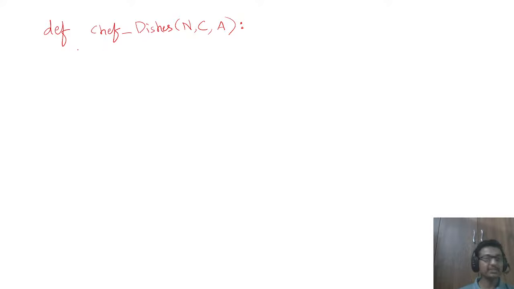So the first thing, I am adding a comment here: sort the chefs by their messiness. Then A is the array.